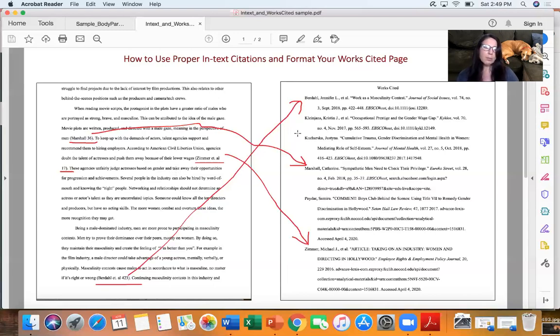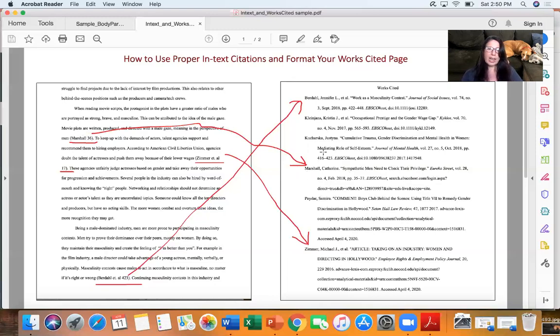All right, so notice a couple of things about this. So she's got her 3 sources, and I've drawn arrows so you can find them easily on the works cited page. That's the purpose of the works cited page. Your reader should be able to look in the parentheses, see the last name, flip to the last page of your paper, look down alphabetically, and find that same word. Whatever is in your parentheses, I should be able to find that as the first word in the entry, and then I have all of the bibliographical information. That's why you never use a URL, because the URL is going to be in the middle. It's always the very first word in your entry is going to match what's in the parentheses.